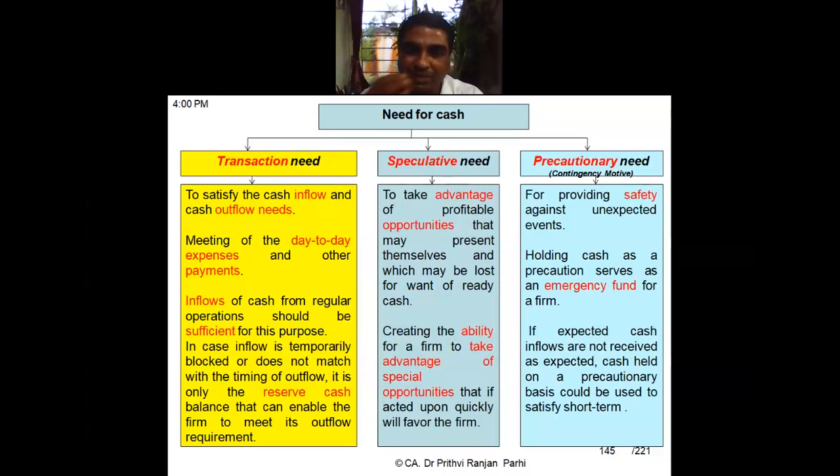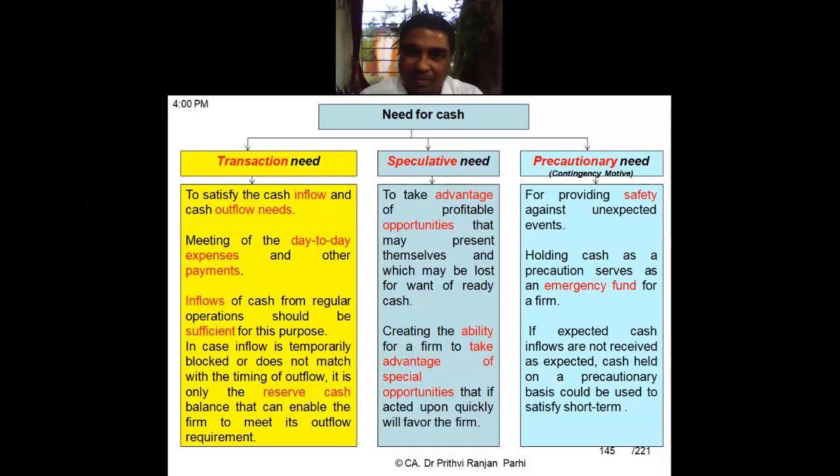Through this kind of cash balance, we create an ability to take advantage of special opportunities. Special opportunities may come. There is no guarantee that every time it will be coming. But in case it comes, only when you have some cash for that purpose can you take advantage of this special opportunity. That is called the speculative need. Is it clear to you?